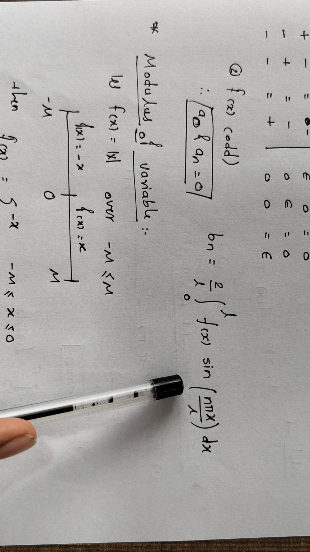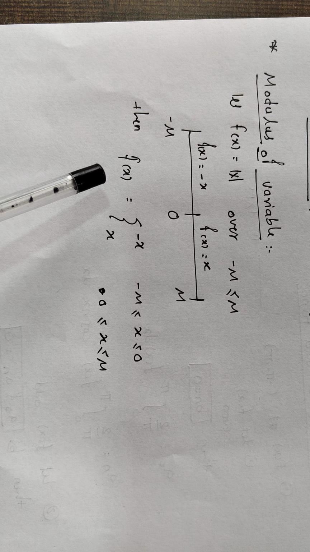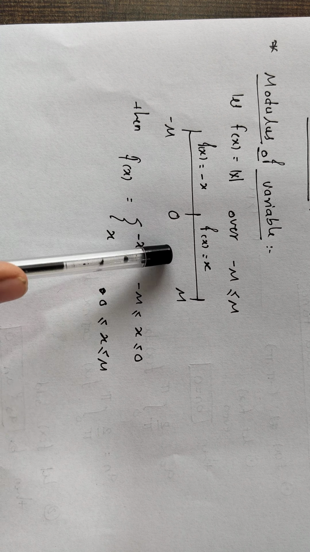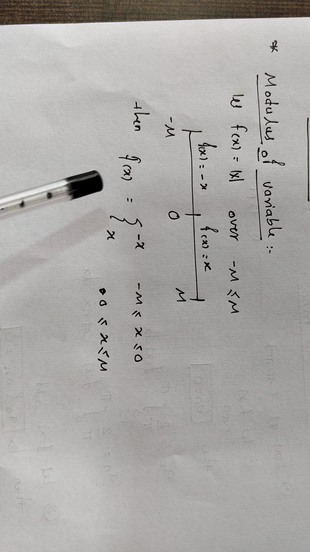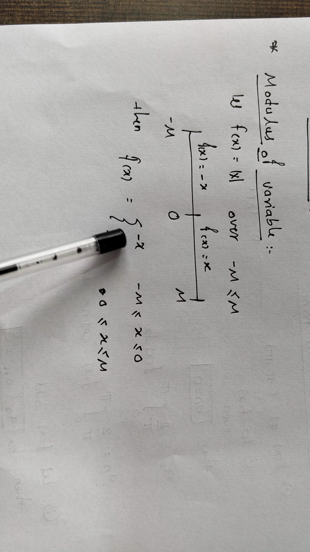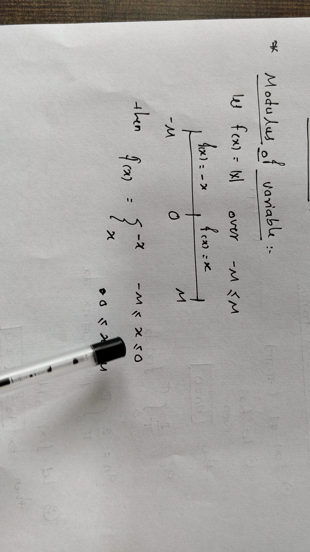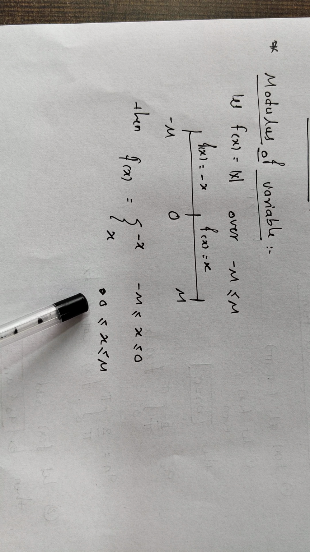Modulus of variable: let f of x equal to modulus of x over minus m to m. So we can split the interval, and we can say minus x over minus m to 0 and x over 0 to m.